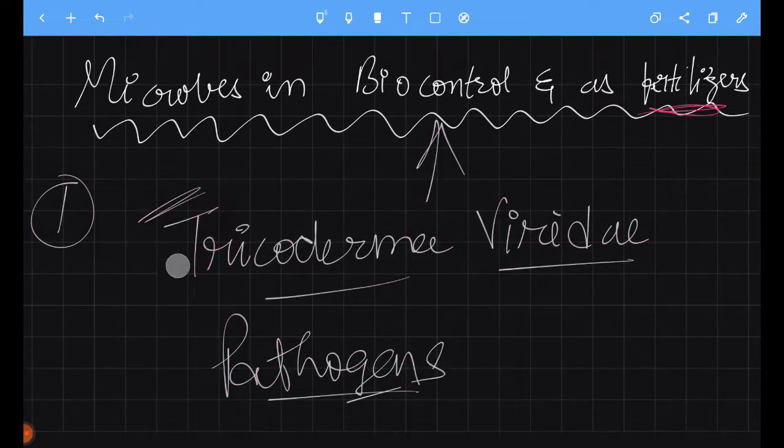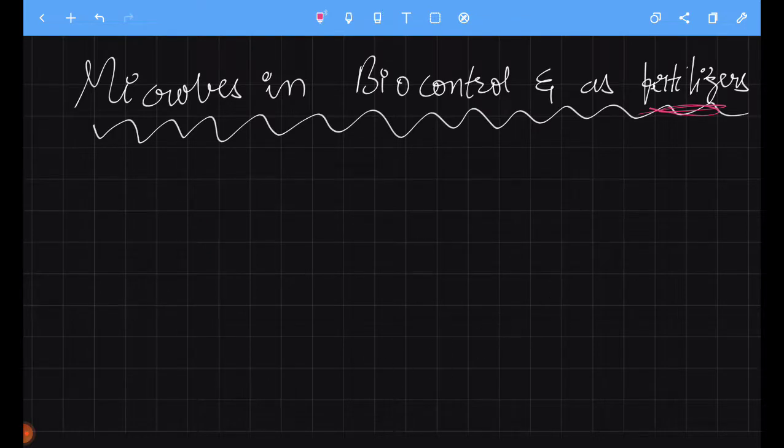Let's move on to the second one for today. Baculoviruses.